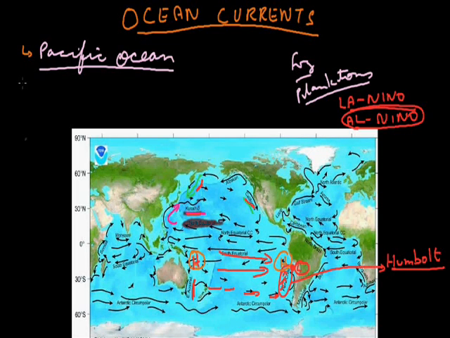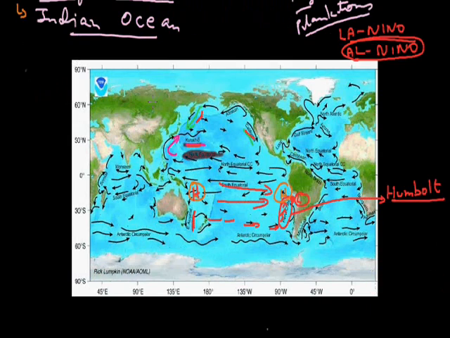Now let us come to the next part, which is the Indian Ocean. In the Indian Ocean, in the summer season the current moves in this direction, because there is land here, and comes towards the south. But during the winter season, the arrows are just the opposite, like in this manner. So for 6 months we see the direction in this way, from west to east, and for 6 months from east to west. Because the summer direction is from east to west, it also helps in the coming, or the advancing, of the monsoon in India.